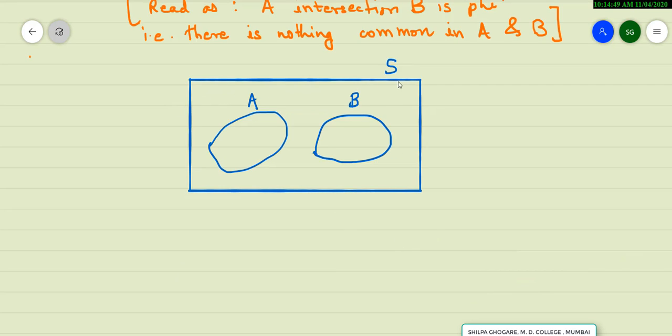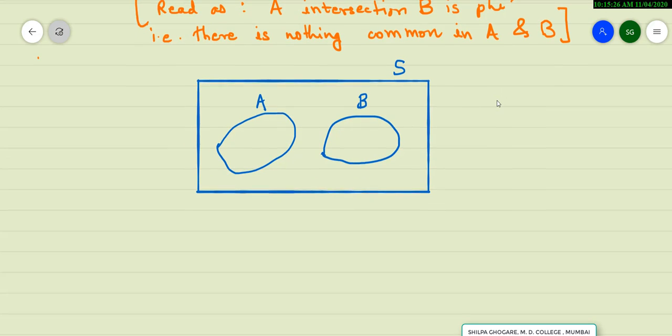In this diagram, you can very easily see that the rectangle is denoting sample space S, and A and B are the two events for that particular experiment, and they do not intersect. एक दूसरे को cut नहीं कर रहे हैं. So in this diagram, you can say A and B are mutually exclusive events. If you talk in terms of set theory, they are not intersecting with each other. दोनों में कुछ भी common नहीं है. But when you talk in terms of probability, you say that A and B are mutually exclusive events. इसका ये भी short form हो सकता है MEE, mutually exclusive events.